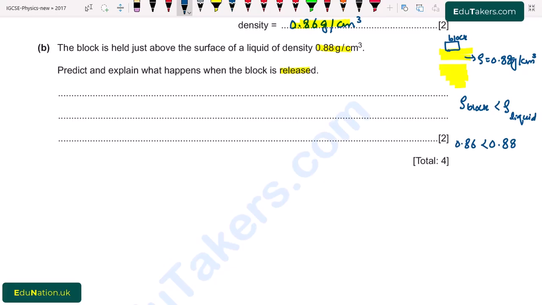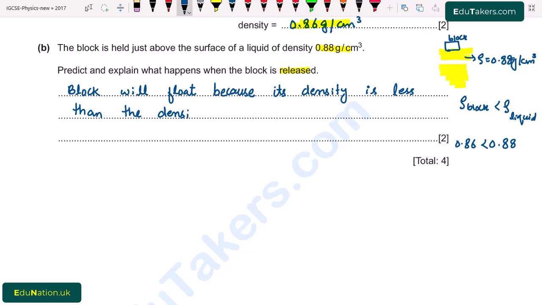I write here, the block will float because its density is less than the density of the liquid. That's why the block will float.